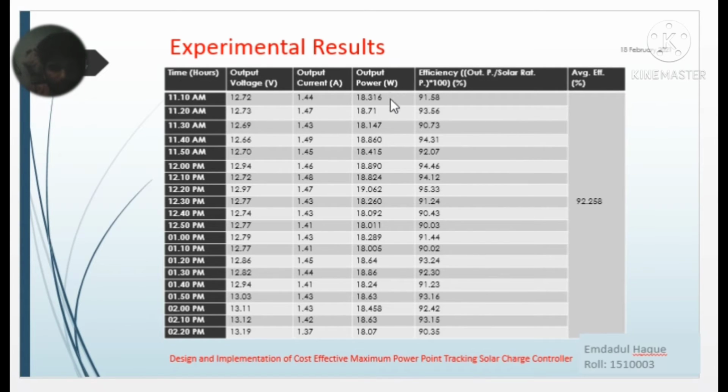Here the output power is almost 80 point something, and from the 20 watt solar panel, the maximum efficiency we got is 95.33% at 12:20 p.m., and the average efficiency of this system is 92.258%. This is very good efficiency for this system.